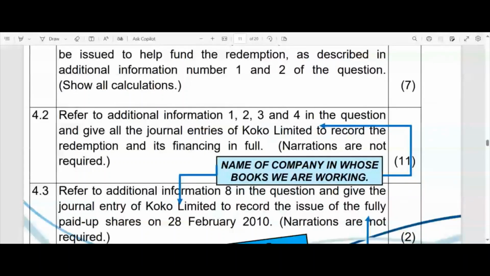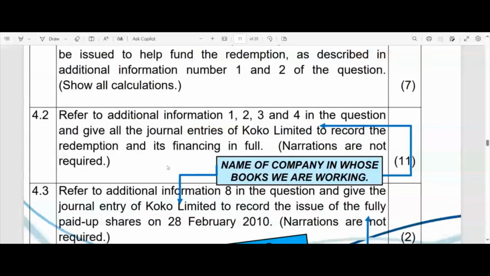When we read through those paragraphs, we can jot down on a piece of paper or in our notebook what that journal entry should look like, so that we can then copy it over neatly onto our answer book, or type it in on our answer template on the laptop or PC.